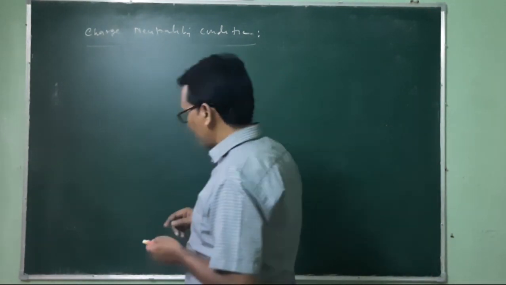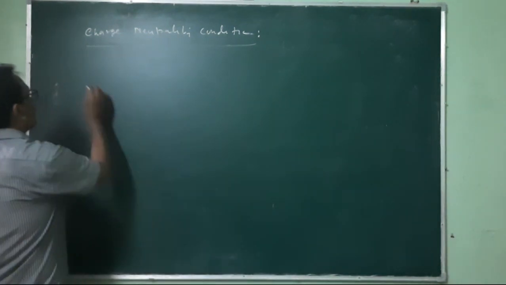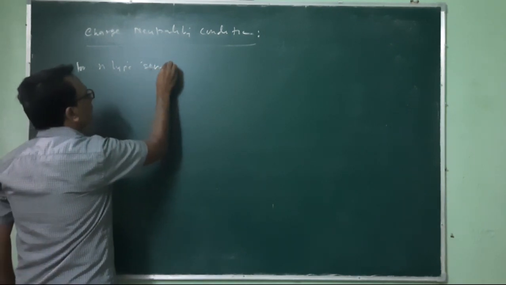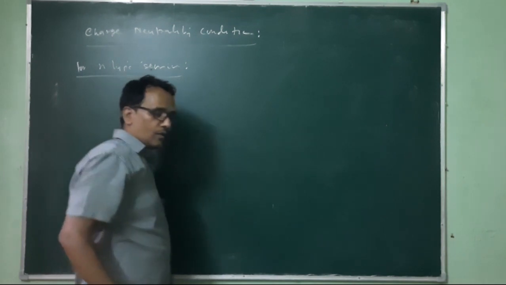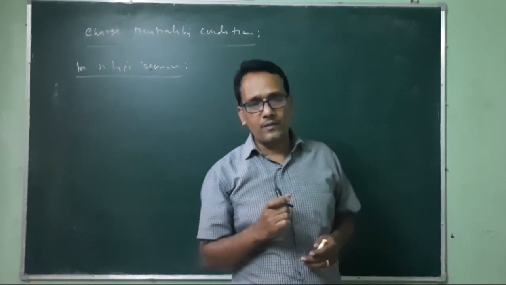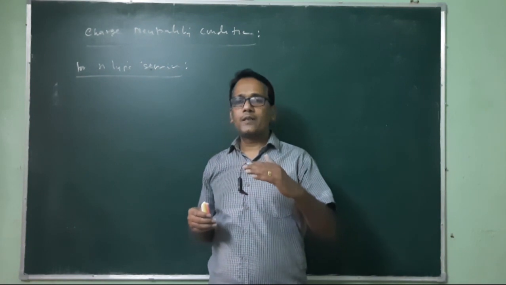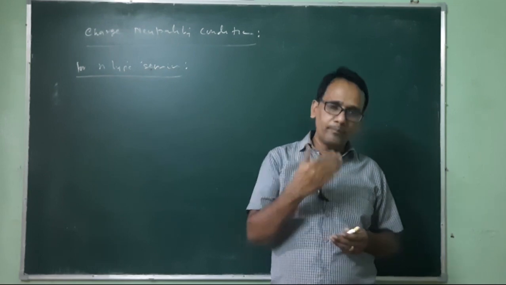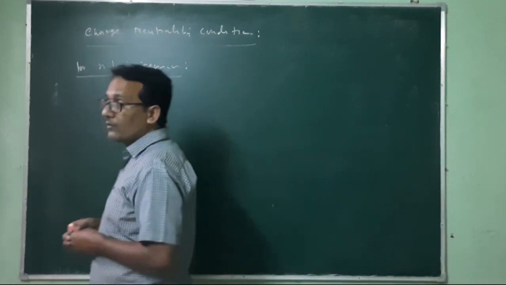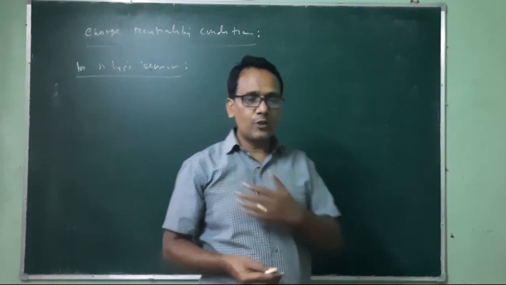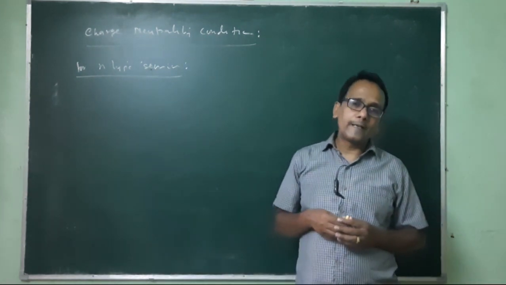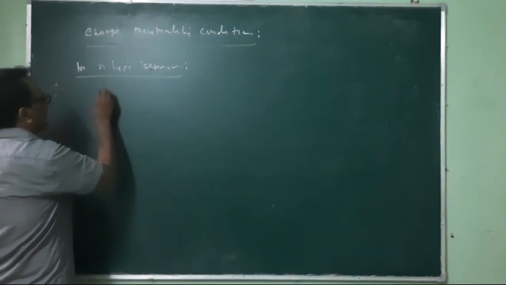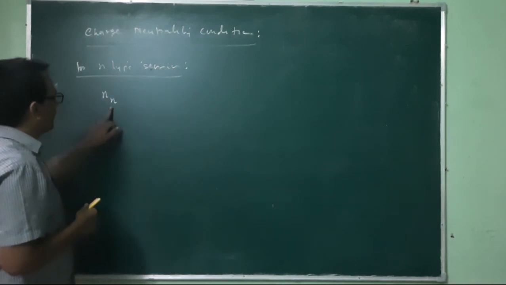So as far as the n-type semiconductor is concerned, we have two types of electrons. One is generated by the electron-hole pair generation mechanism, and the second is donated by the dopants, like phosphorus type materials. So the total number of electrons in the n-type semiconductor will be Nn, where n stands for the type of semiconductor.